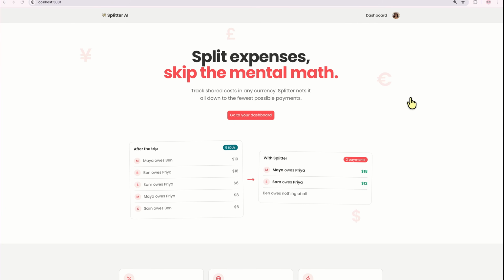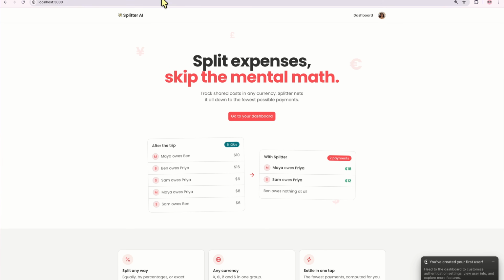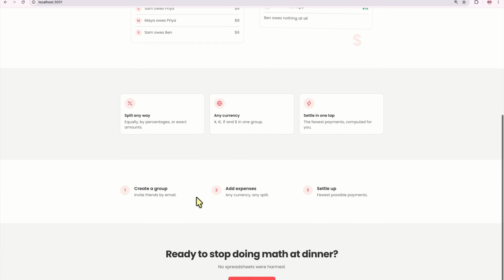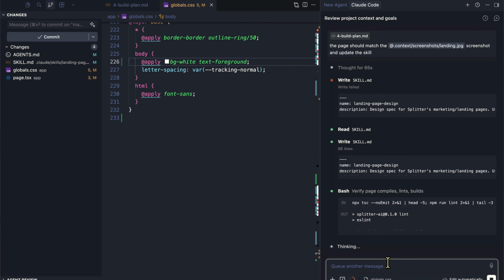So our landing page is looking very nice and it's matching to what we have here, right? You already see. Beautiful. So it's not exactly pixel perfect, but it's good enough that we could pass it. Now, if you really want it pixel perfect, you can just say it needs to be pixel perfect and so on. But honestly, it's so close that we don't need to worry about it.